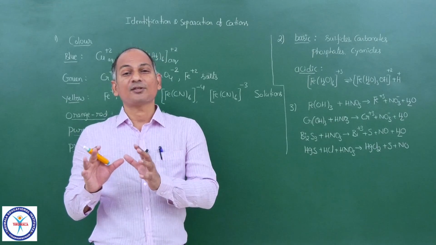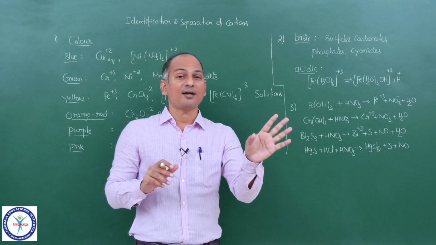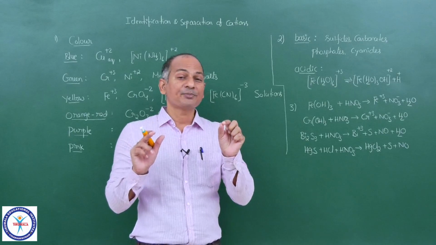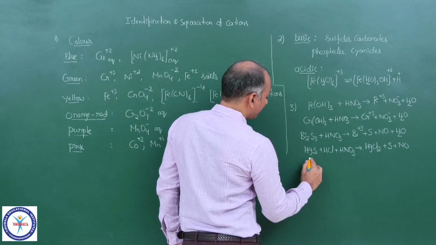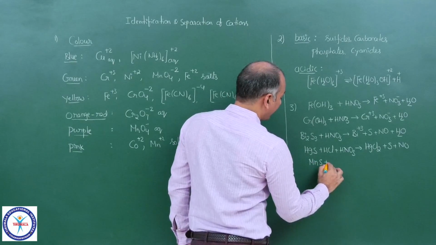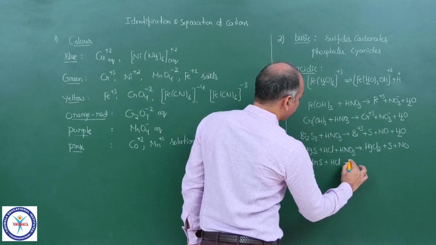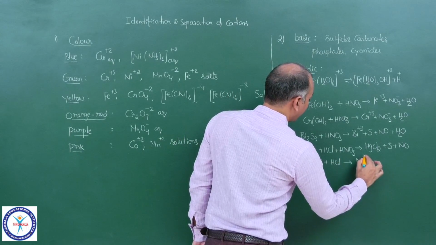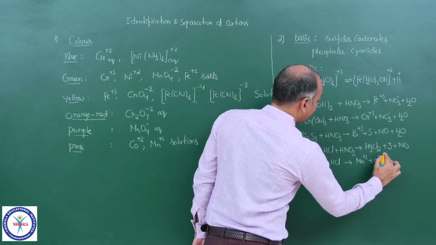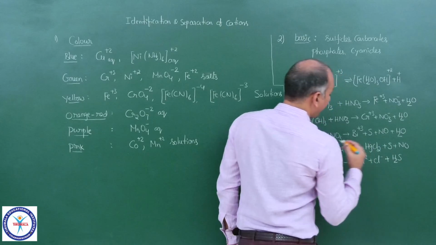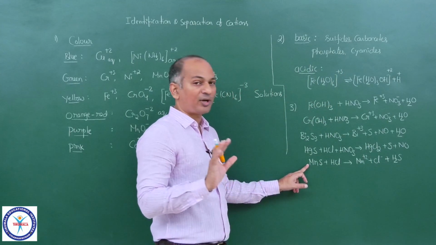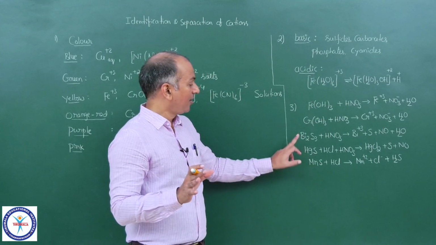Some of the sulfides are soluble only in HNO3 and not other acids. But some sulfides are soluble in any acid, for example MnS, ZnS. MnS is soluble even in HCl, so you will get Mn+2 plus Cl- plus H2S. MnS is soluble in acid purely because of acid-base reaction.